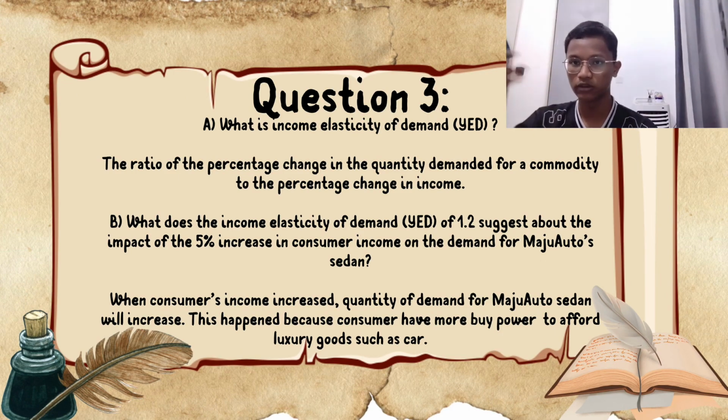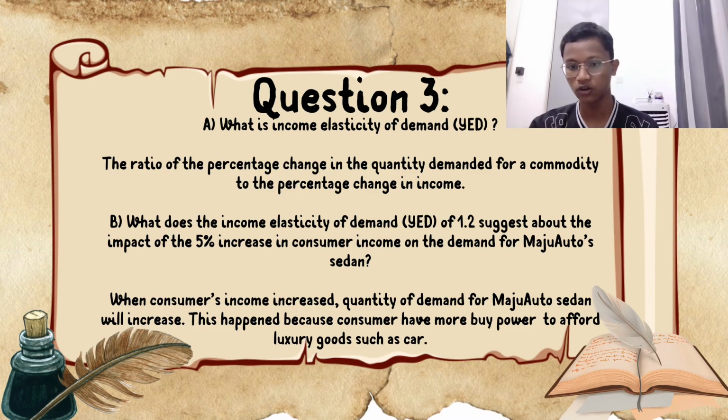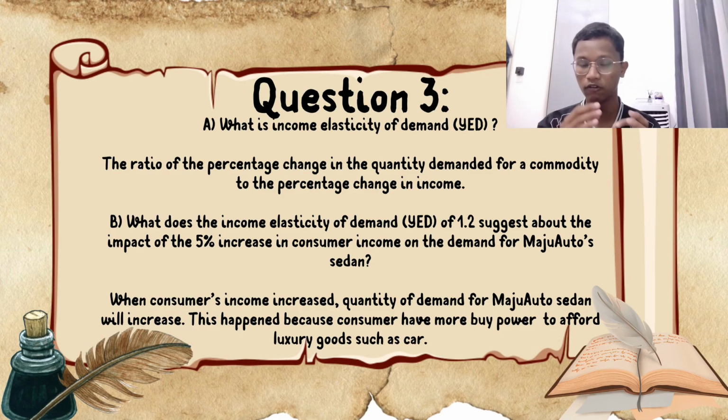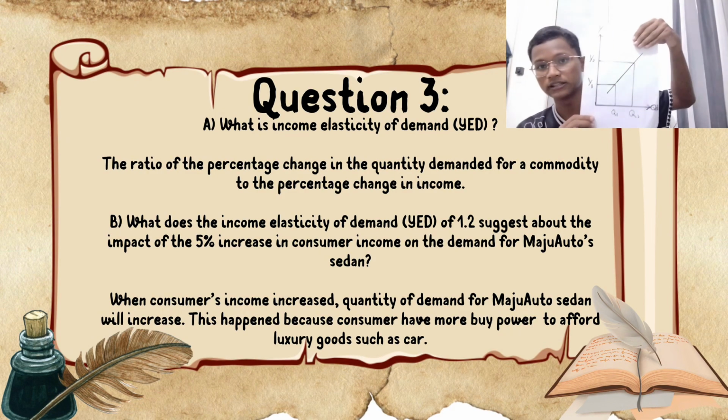So once we know the degree, we also know the type of good, because when the income elasticity of demand is more than 0, it shows that consumers can afford to buy luxury goods such as a car. There is a curve that we need to know for this degree, which is like this.